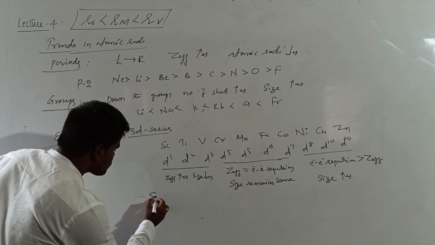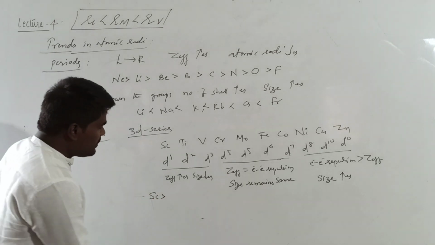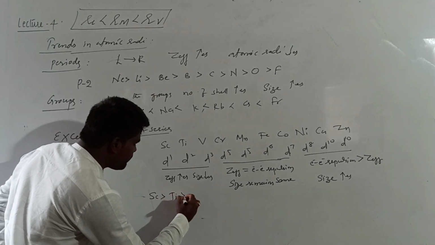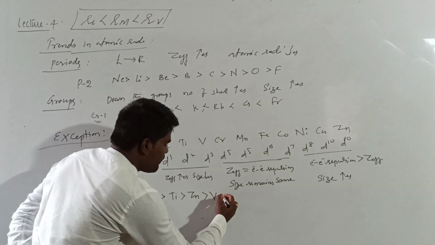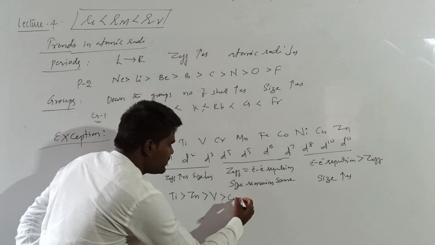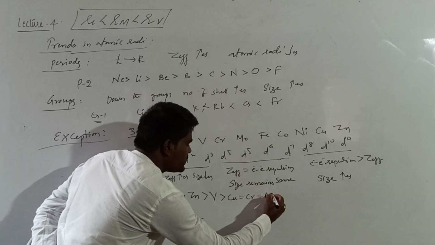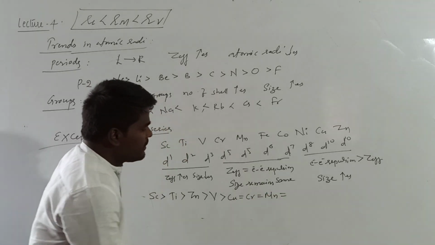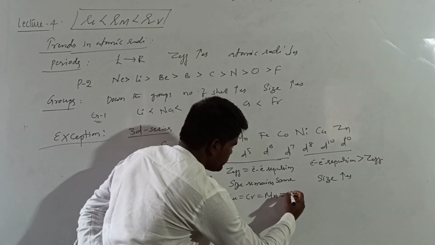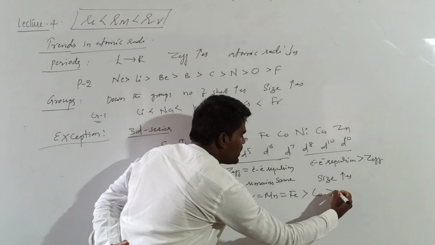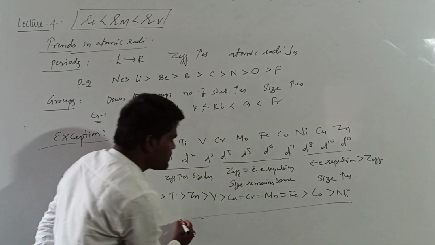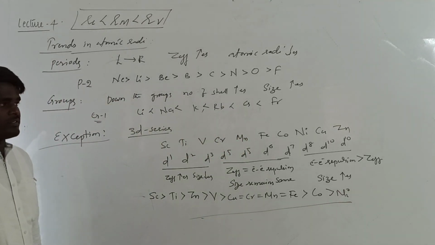Overall decreasing order will be scandium followed by titanium followed by zinc followed by vanadium followed by copper, which will be equal to chromium, which will be equal to manganese, and which will be equal to iron, which is greater than cobalt, and least will be nickel. This is the decreasing order of size in the 3d series.